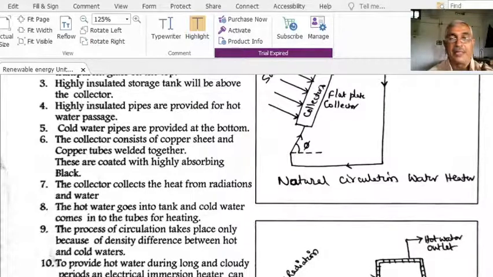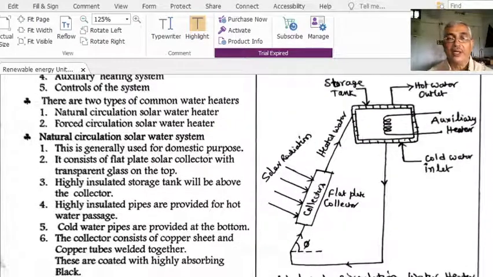An electrical immersion water heater can be used as a backup for the solar water heater. It is a sub unit, an embedded unit, a supporting unit. That is the working of the natural circulation solar water heater, which is very useful for domestic purposes.